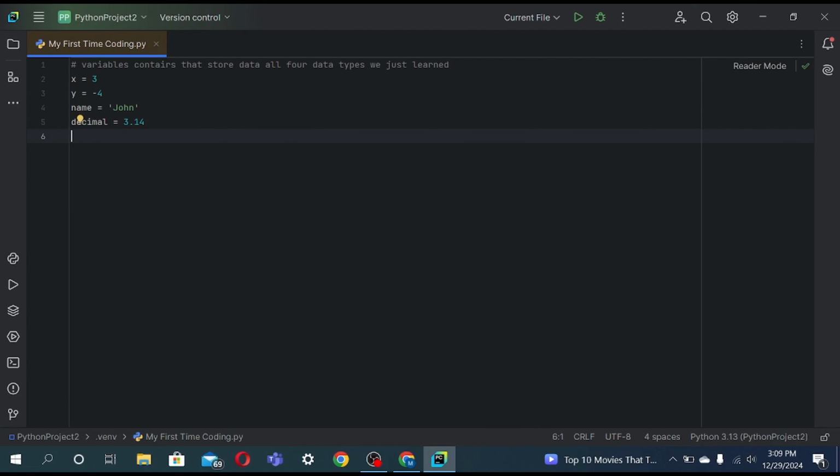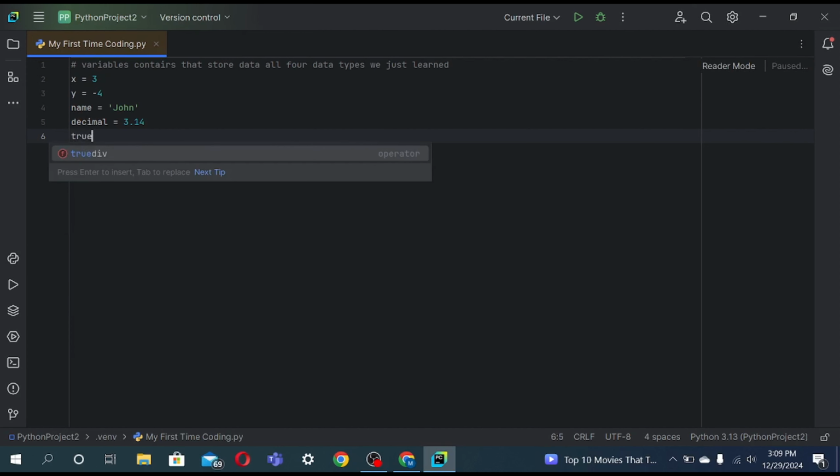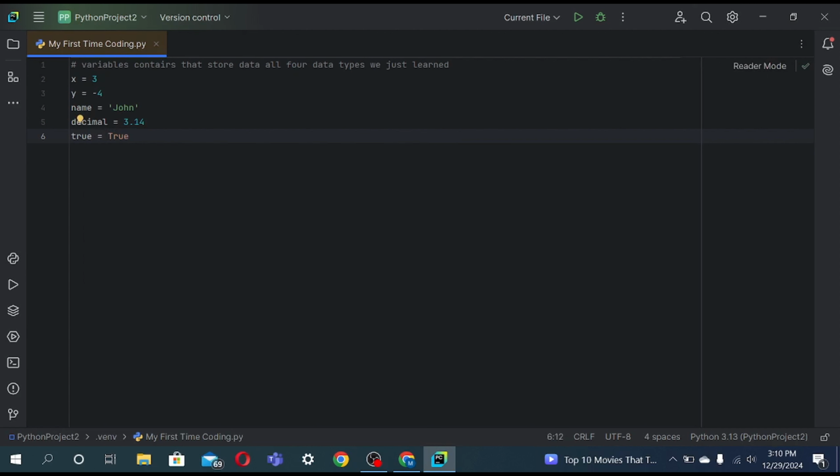You could say that in small case true. If we just use a lowercase one, it would show an error. You can't use functions and data types names like if true equals true. Okay. Sorry, it should be in capital case. So that's what variables are used for.